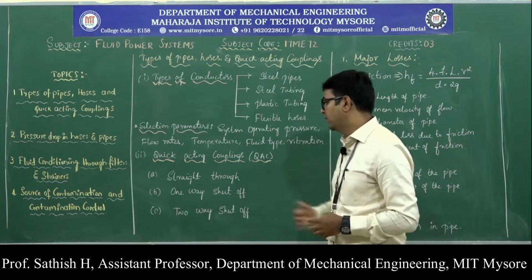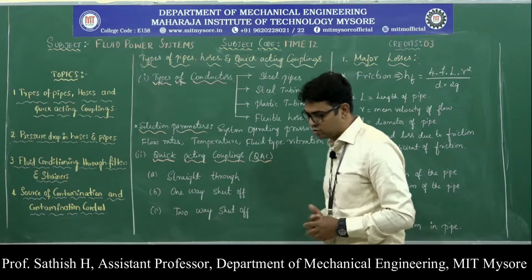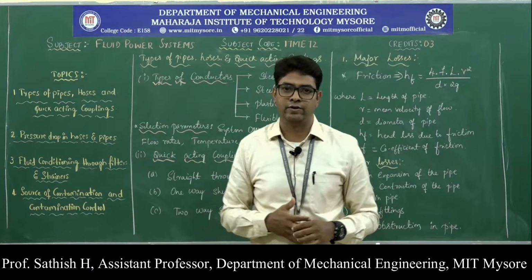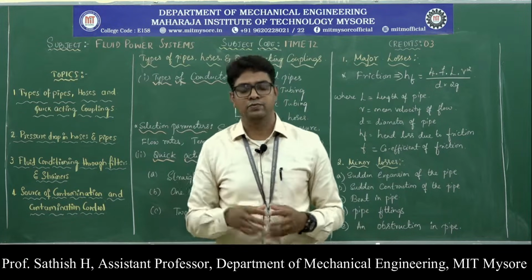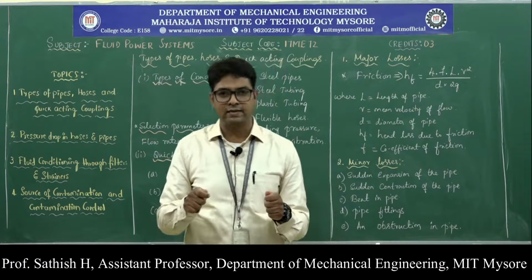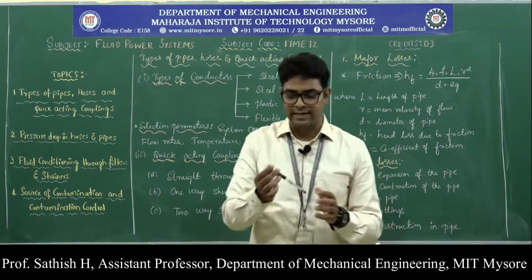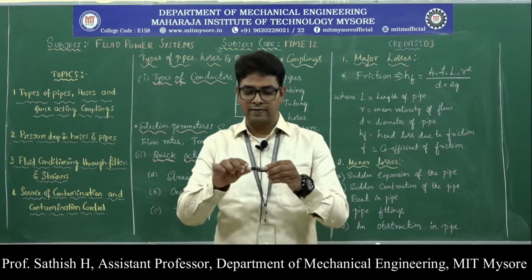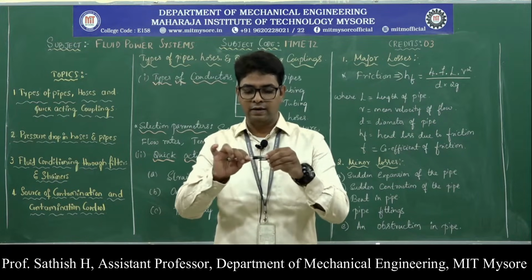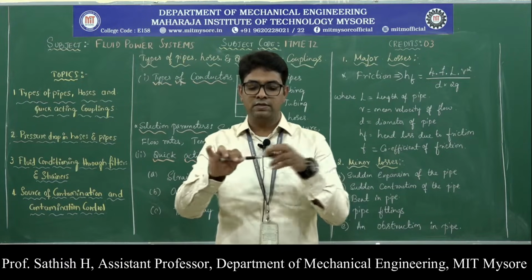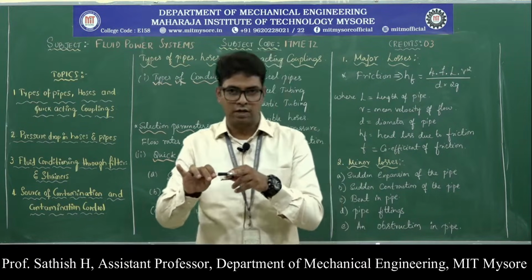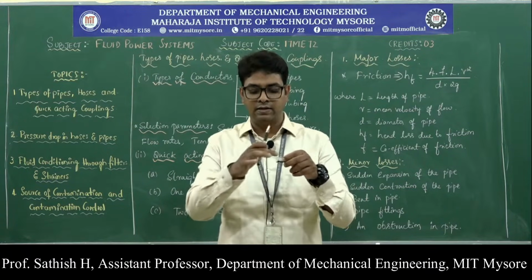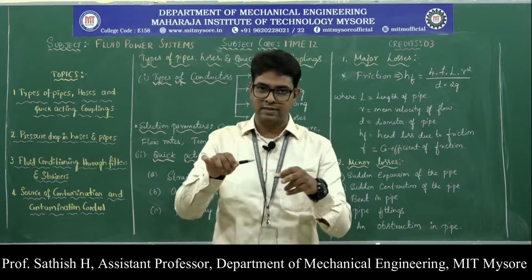First, the straight through. In this case there is a severe loss of fluid, because when you disassemble it, both ends are not closed. For example, if I take this pen, imagine this is a socket and this is one more end, and this is the coupling I am using here. If I disassemble this, this is connected to the source, probably the pump, and this is connected to the actuator. So when I disassemble it, the fluid flows from this end as well as this end.